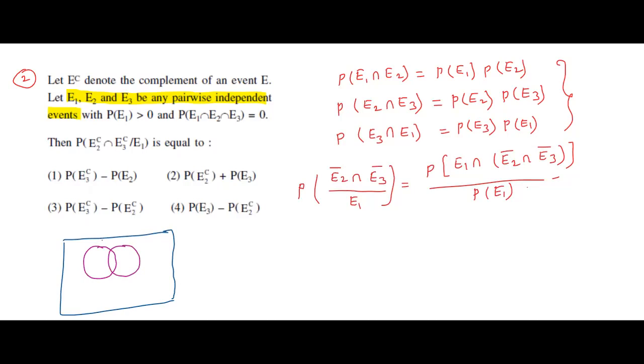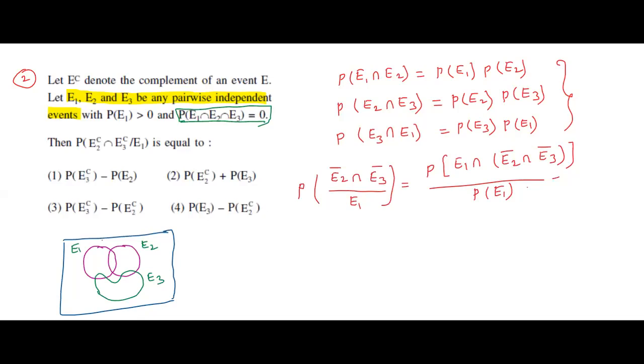And the third one, you can draw like this because this intersection point is 0. So we can draw like this. This is E1, E2, this is E3, because E1 intersection E2 intersection E3 is equal to 0, given.